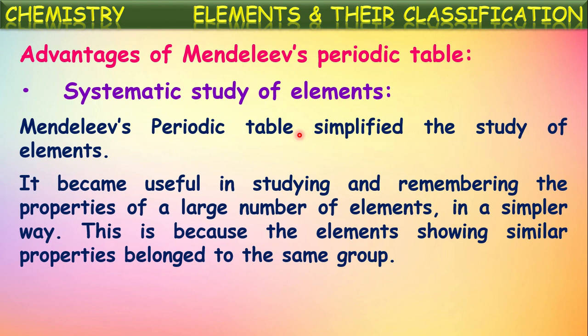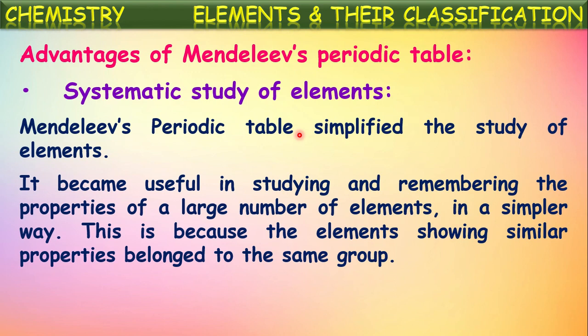This is because the elements showing similar properties belong to the same group. So all the elements having similar properties are kept in one group. Now if we know the properties of one of those elements, the same properties can be applied for all the remaining elements in that group. In that way, it is made easy to remember the properties of all the elements. No need to remember the properties of all elements present in a group.